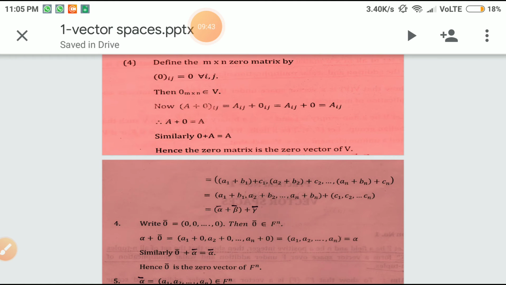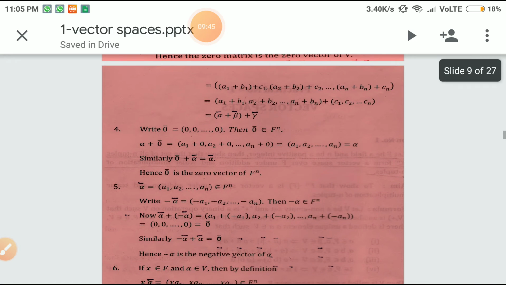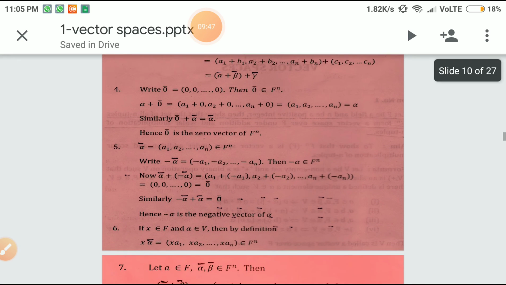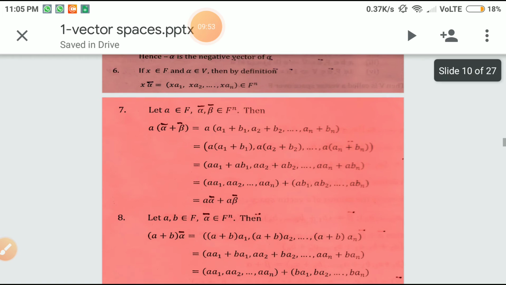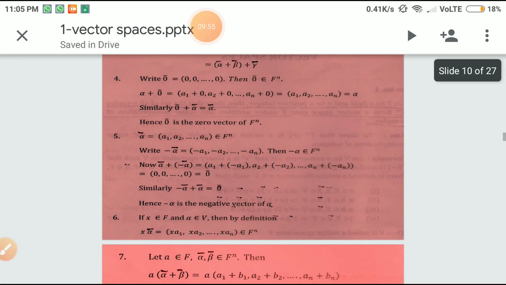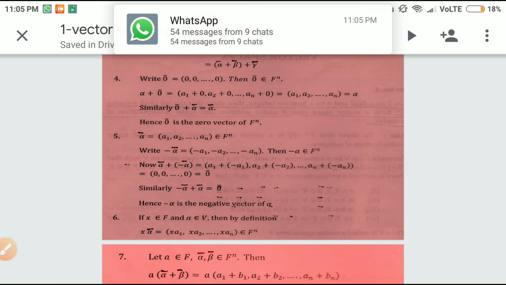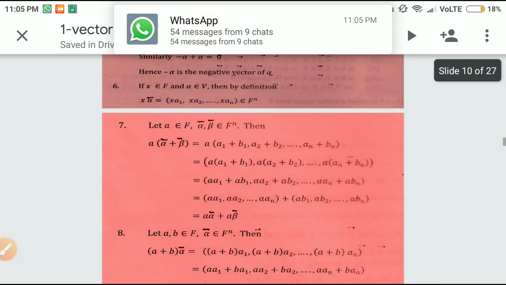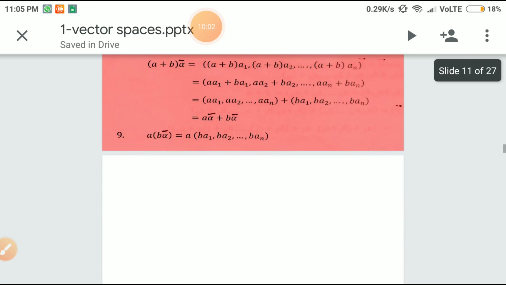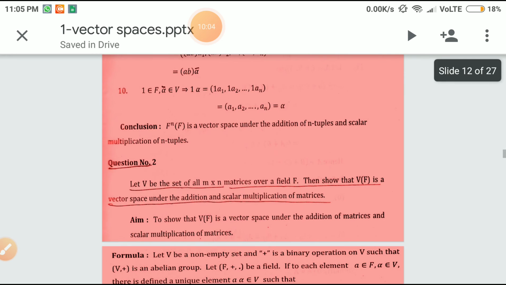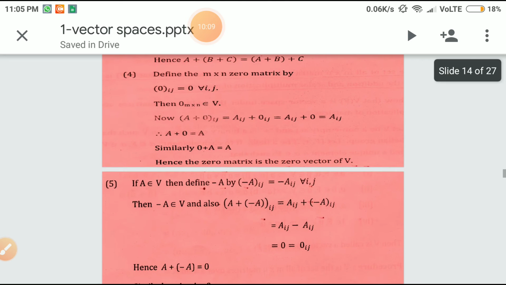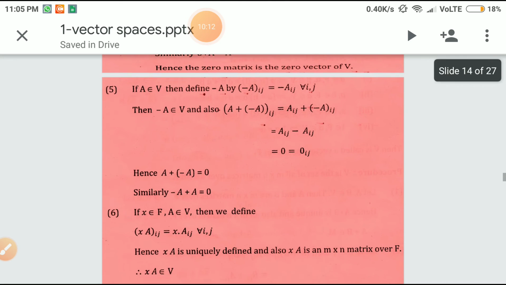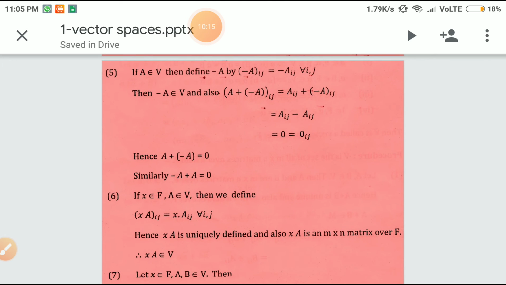The zero matrix is the zero vector of V. Now A belongs to V, then minus A is defined by the ij element of minus A equal to minus Aij.